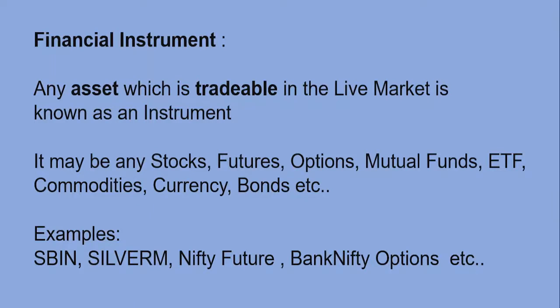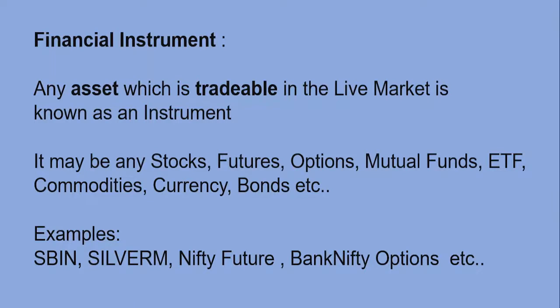So it may be any stocks or futures or options or mutual funds, or it may be an ETF, or it may be commodities, or it may be in currency trading, or it may be in bonds, etc. A few examples: we can trade SBI shares, that is SBIN, or we can trade in silver, or we can trade in Nifty futures or Bank Nifty options, etc. These are all examples of financial instruments.